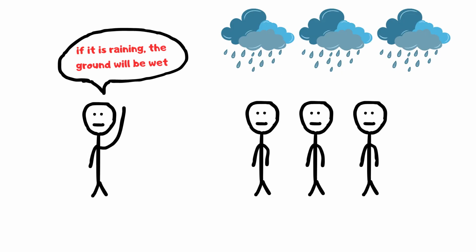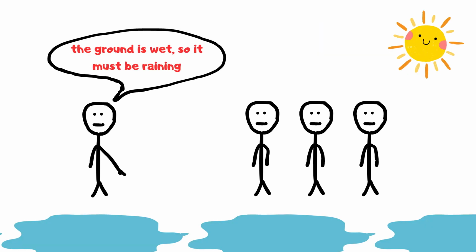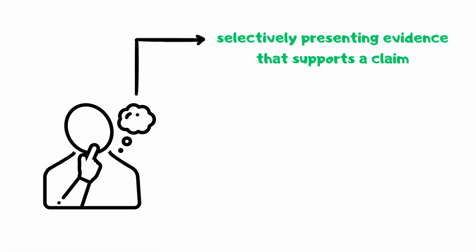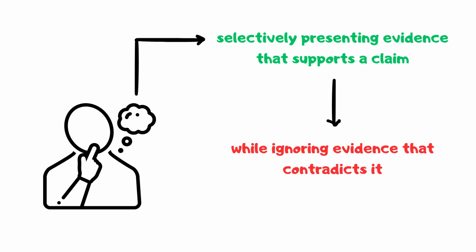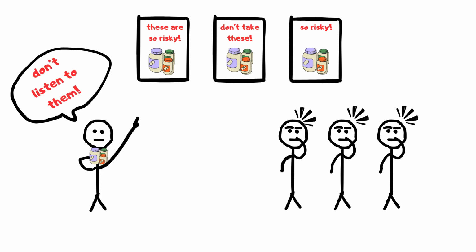Affirming the consequent: inferring the antecedent from the consequent in a conditional statement. For example, if it is raining, the ground will be wet. The ground is wet, so it must be raining, incorrectly assumes that the presence of wet ground confirms rain as the cause. Cherry picking: selectively presenting evidence that supports a claim while ignoring evidence that contradicts it. For example, highlighting only successful trials of a medication while ignoring studies that show negative results is cherry picking.